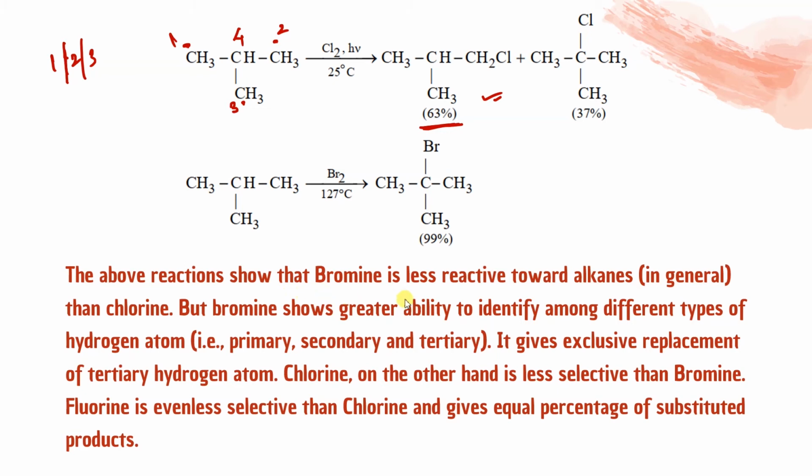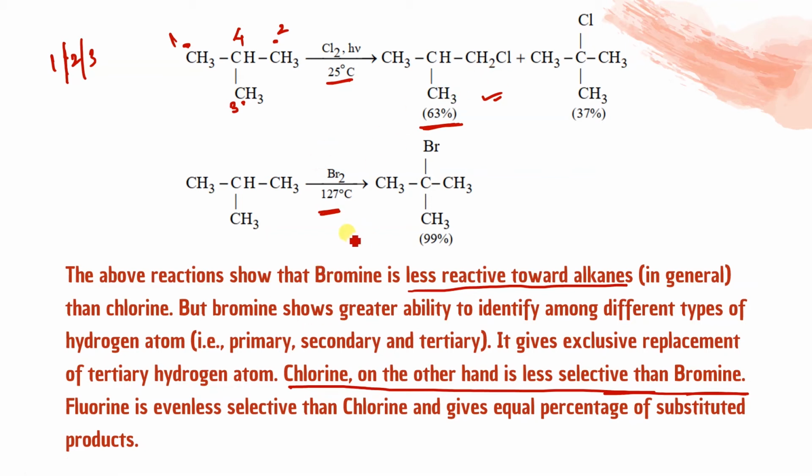The above reactions show that bromine is less reactive towards alkane in general than chlorine, because chlorine reacts at 25 degrees Celsius, while bromine needs higher temperature. But bromine shows greater ability to distinguish among different types of hydrogen atom, primary, secondary, and tertiary. It gives exclusive replacement of tertiary hydrogen. Chlorine, on the other hand, is less selective than bromine. It doesn't matter whether the hydrogen is primary, secondary, or tertiary; it will give you the product.